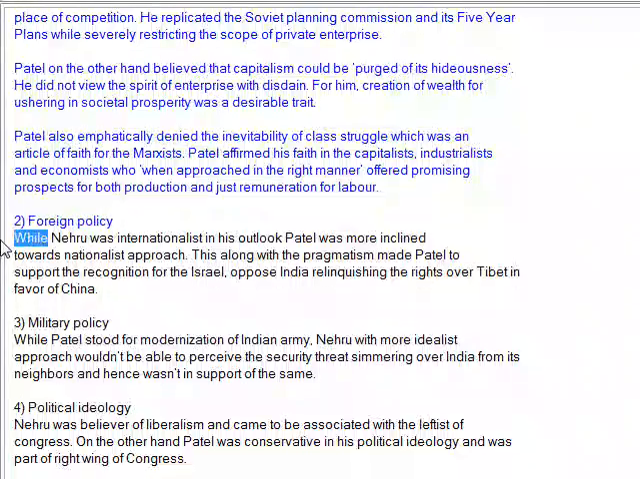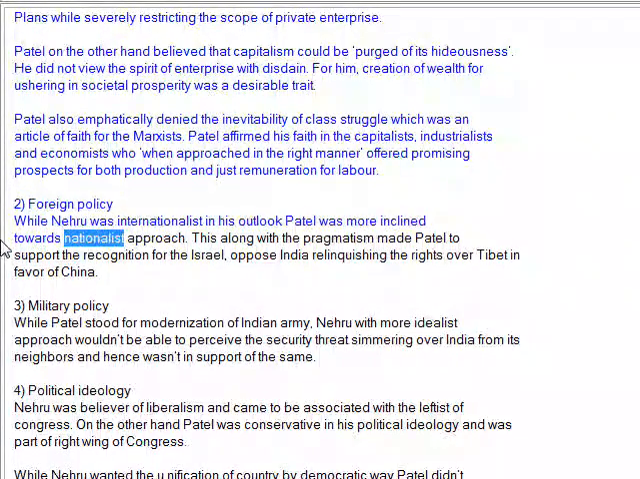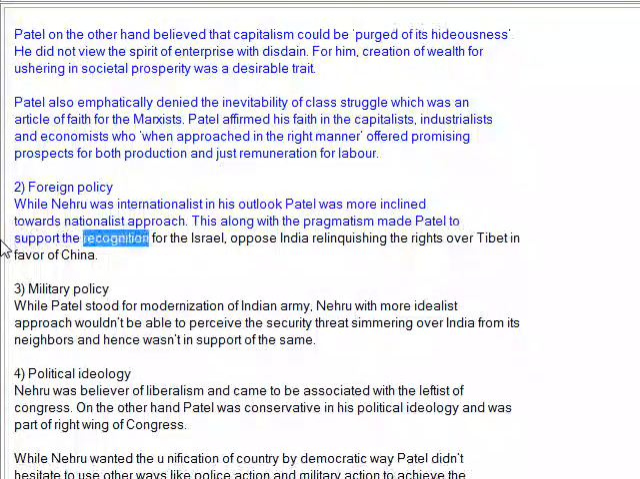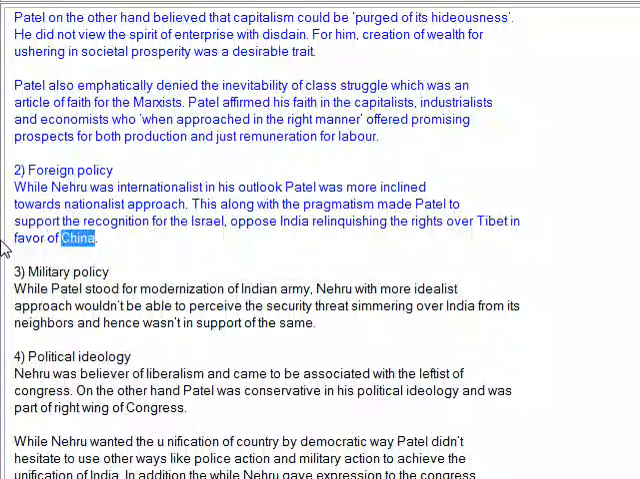On foreign policy, while Nehru was internationalist in his outlook, Patel was more inclined towards a nationalist approach. This, along with his pragmatism, made Patel support the recognition of Israel and oppose India relinquishing the rights over Tibet in favor of China.